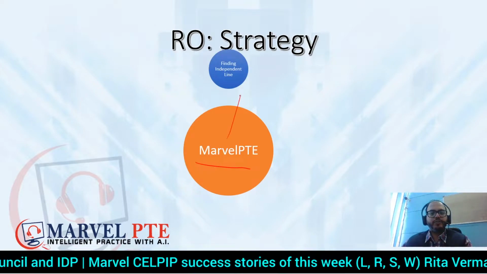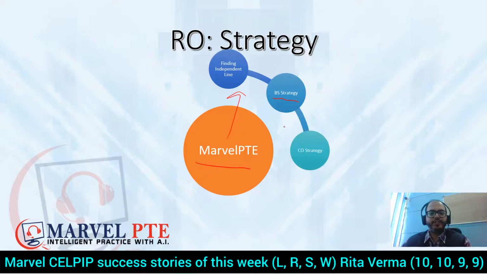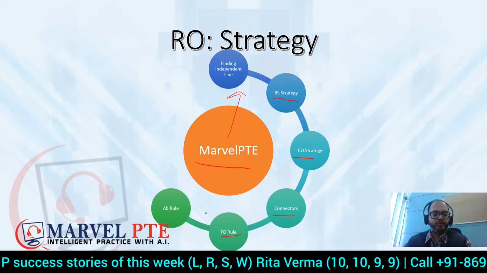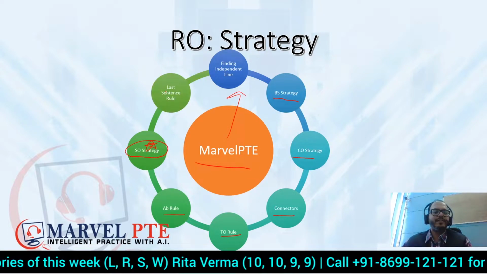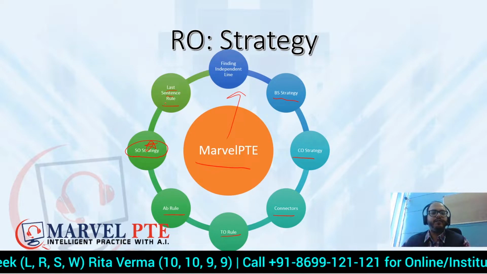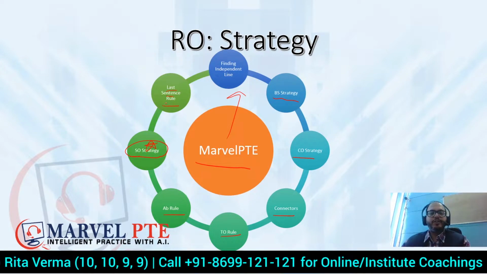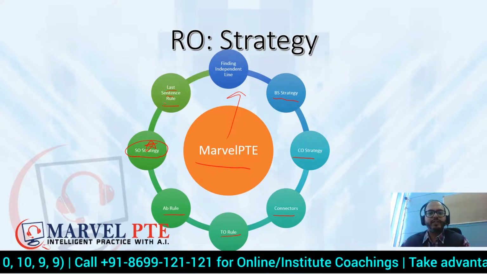So what you are going to do is, first you have to find an independent line. After that you can apply our BS strategy, then you can apply our CO strategy, then there is the connectors strategy, the TO rule, the AB rule, the SO strategy which is very important, and then the last sentence rule. There are some rules for finding last sentences. If you want to see the detailed video, you can see the first video or attend our coaching because we tell you these strategies in detail so that you can also solve reorders within 30 seconds.